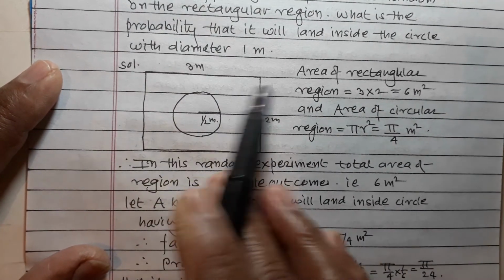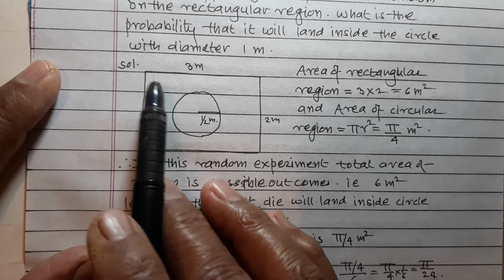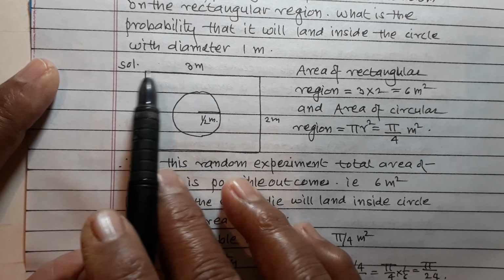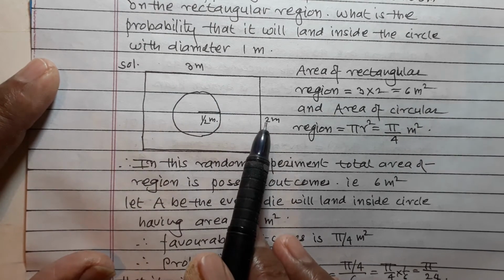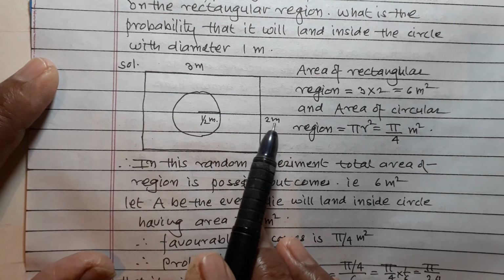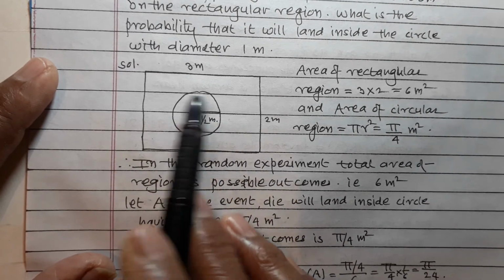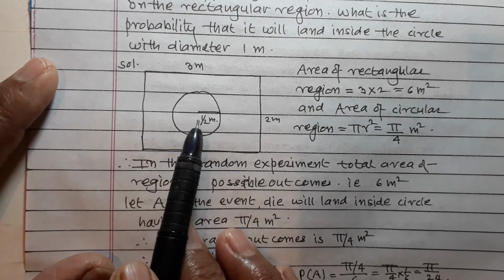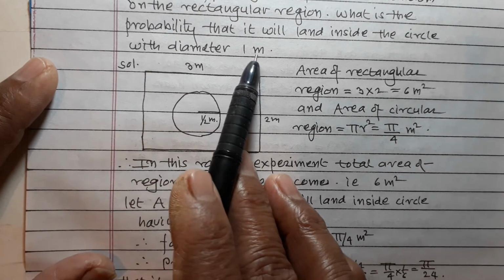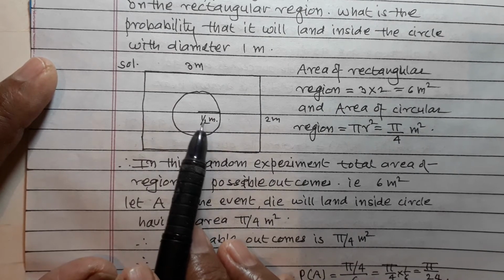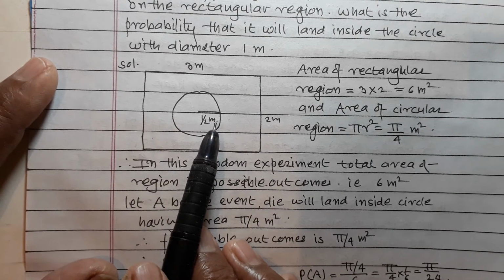Easy it is, not difficult. Solution. So this is a rectangular region having length 3 meters and breadth equal to 2 meters. Inside the rectangular region there is one circular region having diameter equal to 1 meter and hence radius is equal to 1 upon 2 meters.